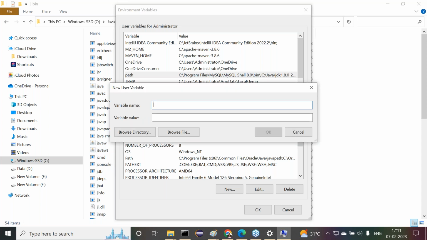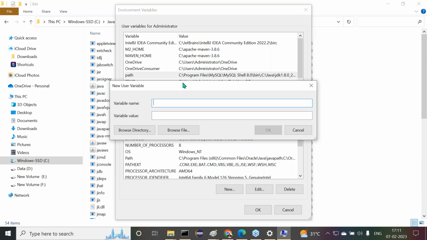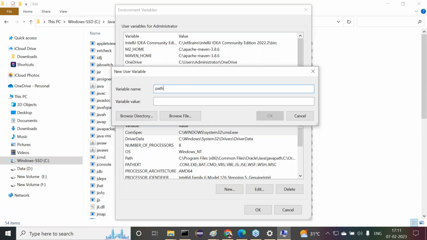Click on the new button. If we click on the new button, the variable name is path. The variable value is whatever the value we provided here. Yes, sir, got it or not? Right, sir. Variable name is path. Variable value is this particular one. Then click on the OK button. If we click on the OK button, automatically that path environment variable will be created.